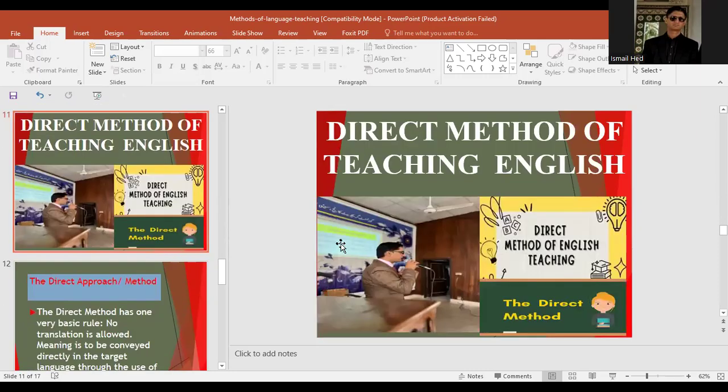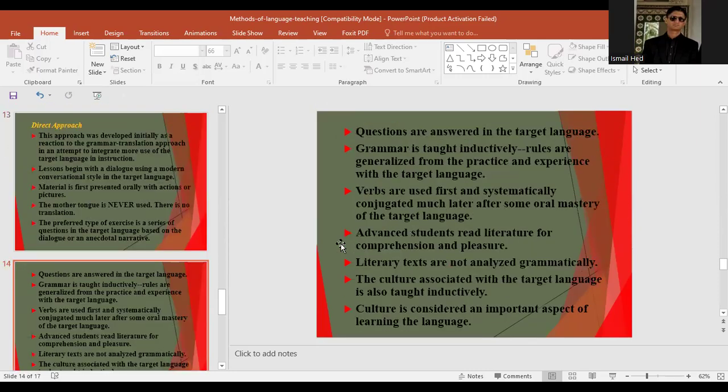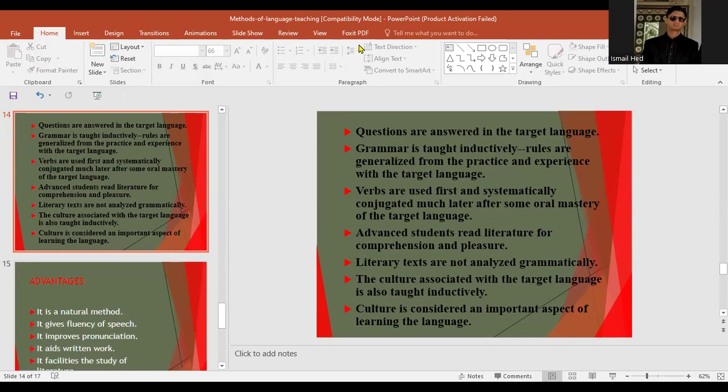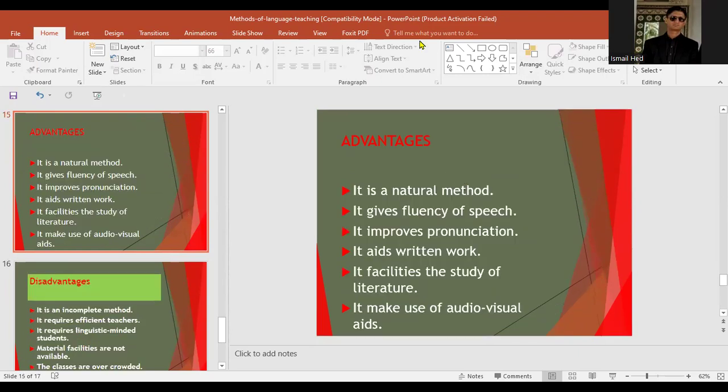So over here we can see how the direct method promotes language learning to a greater extent, as compared to the grammar translation method.